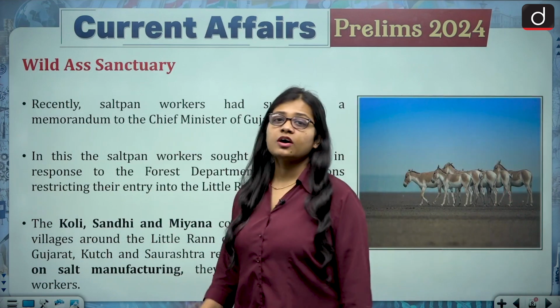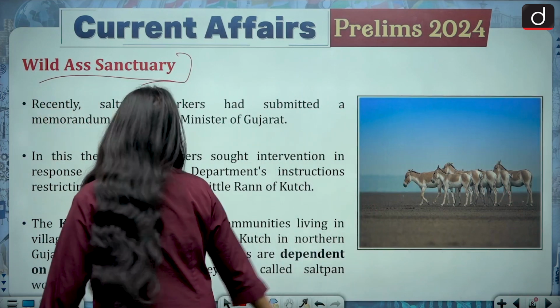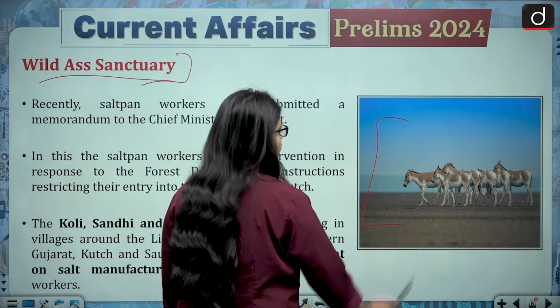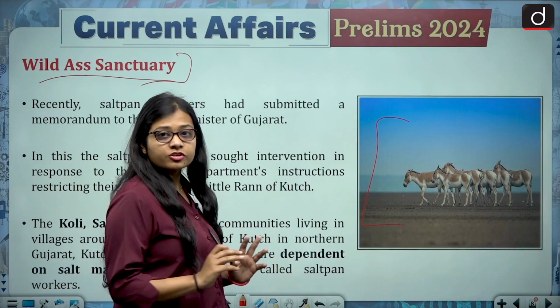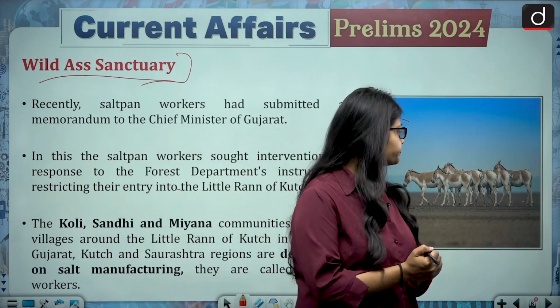Now next comes the wild ass sanctuary. Look at this image. They are also very, very particular to the region in which they are found. So they are also found in a very particular region.